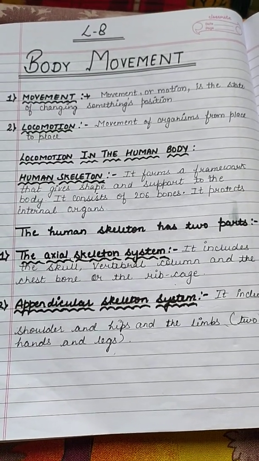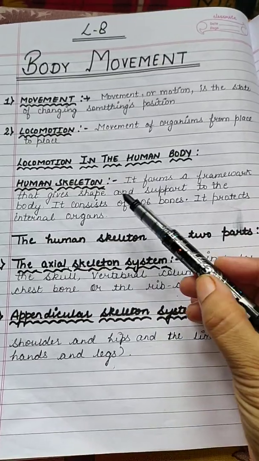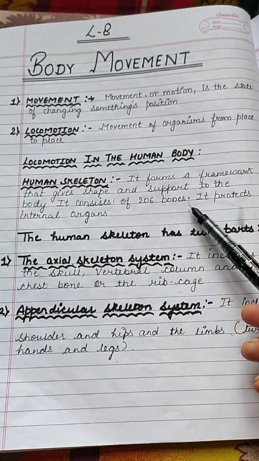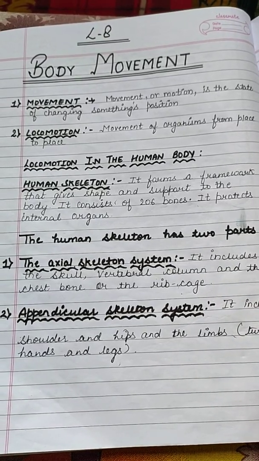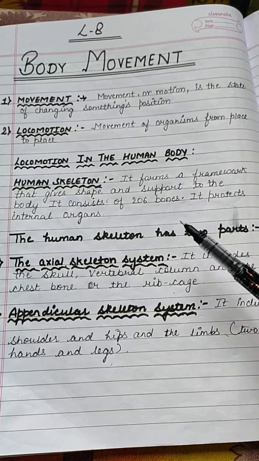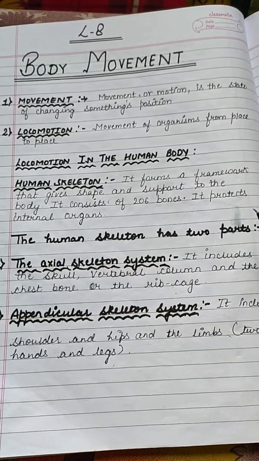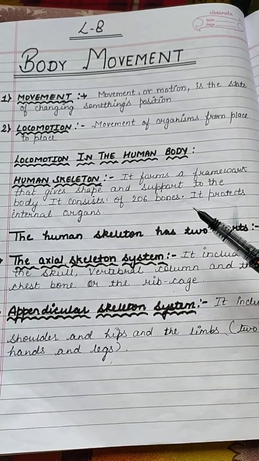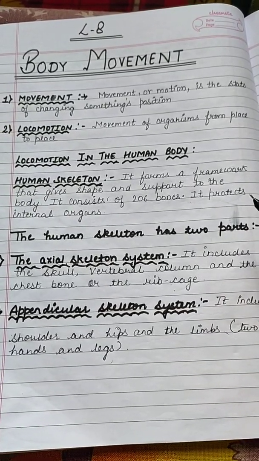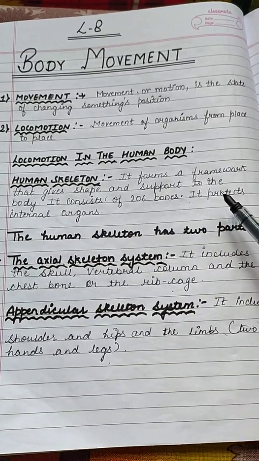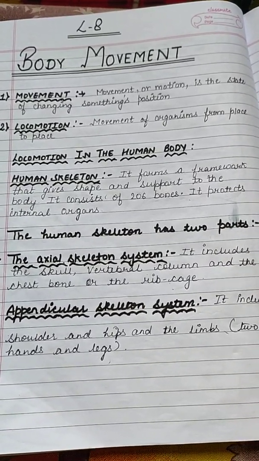Now, locomotion in the human body. Human skeleton forms a framework that gives shape and support to the body. It consists of 206 bones. The human skeleton also protects the internal organs. We have various internal organs like liver, kidney, heart. So the human skeleton protects all the internal organs.